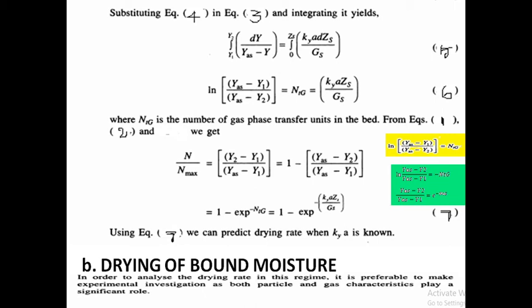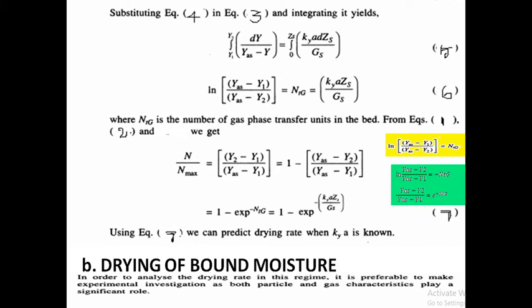For our convenience, we are going to substitute the NTG value. So these values can be written as 1 minus YAS minus Y2 by YAS minus Y1. Are you clear or not? Okay. But we have ln of YAS minus Y1 by YAS minus Y2 equal to NTG. Are you clear or not? Okay. So this is equation number 6.